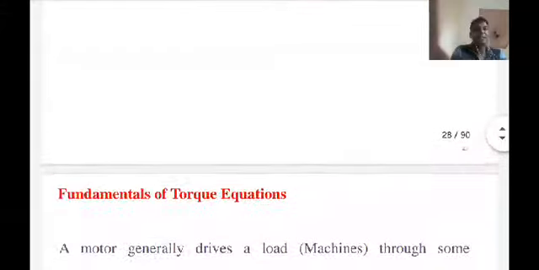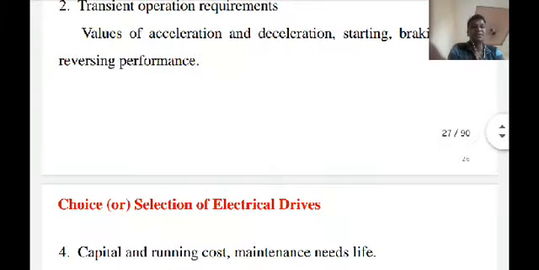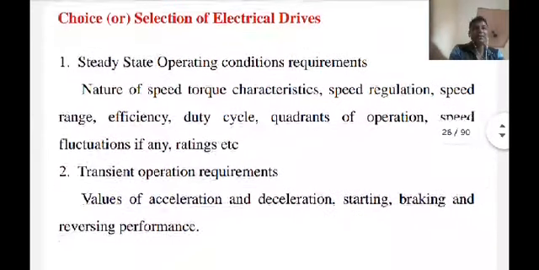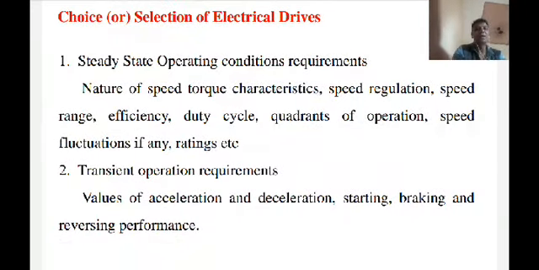We will see another point, the choice or selection of electrical drives. It is a very important part. From the exam point of view, a question might be asked like: explain or state the choice or the selection of an electric drive. These are some points to be considered for steady state operating conditions.